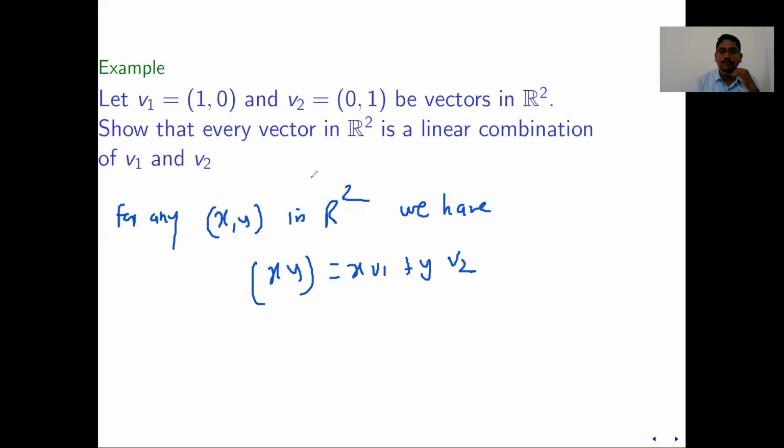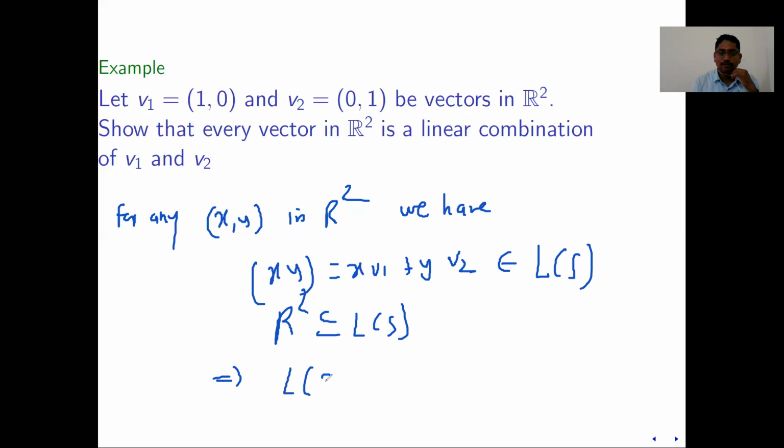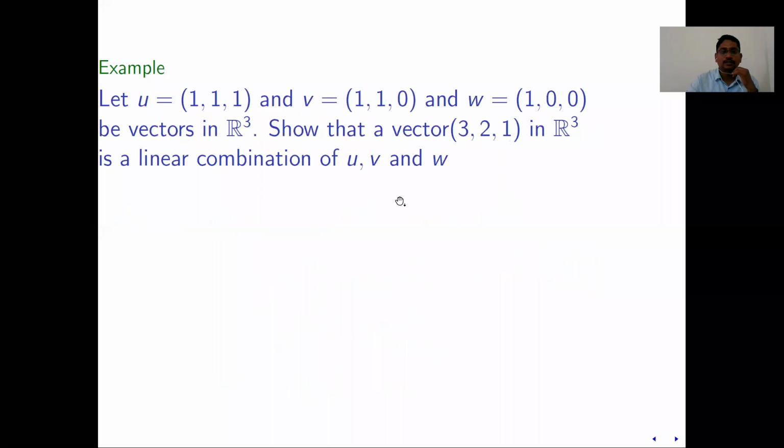We can put the values of V1 and V2. So this is a linear combination of V1, V2, which means it belongs to L of S. So R2 is a subset of L of S. This implies the linear span of S is nothing but R2. That means every vector in R2 is a linear combination of V1 and V2. So this is obvious. We'll go further. This will be homework for you, or this example was also solved in the last lecture.